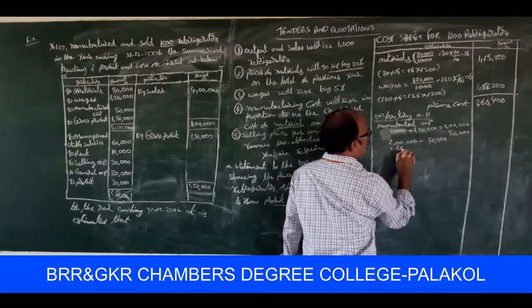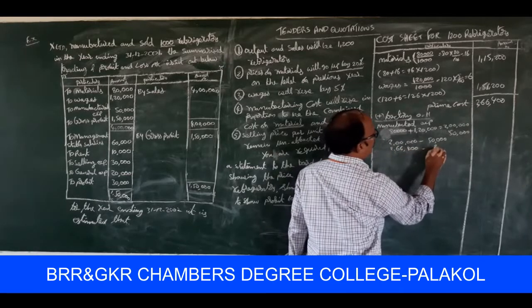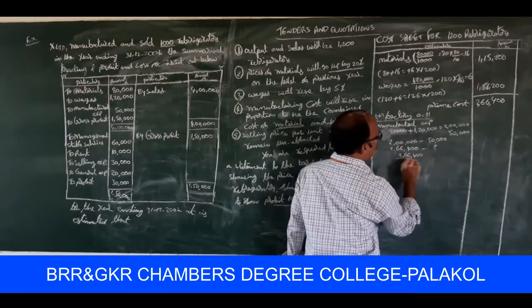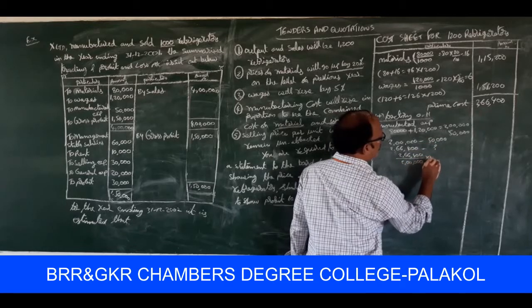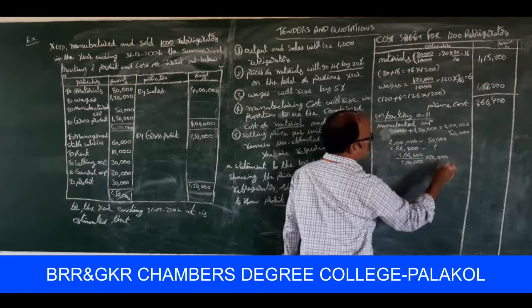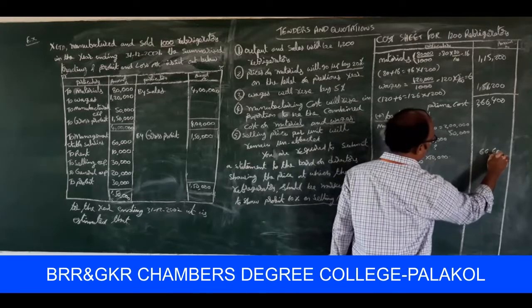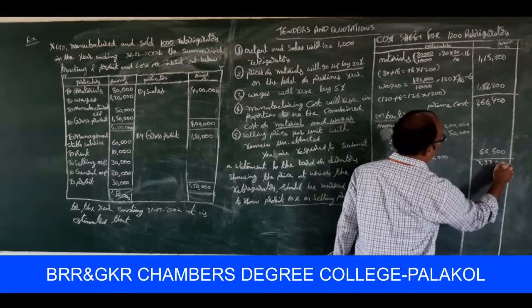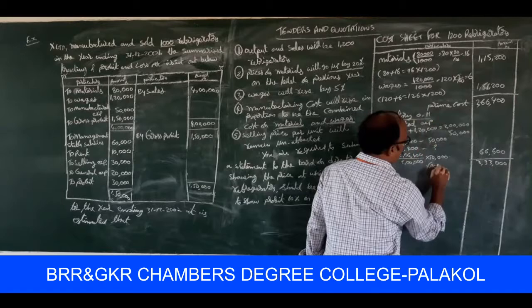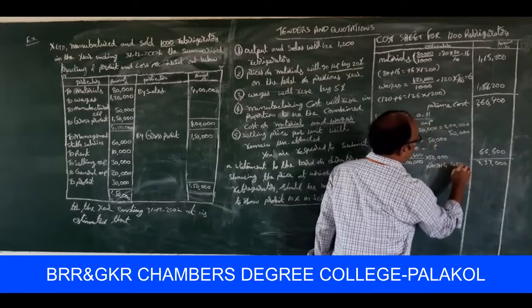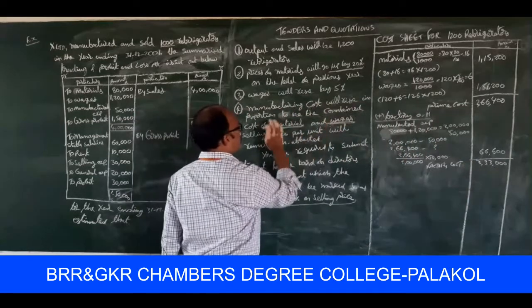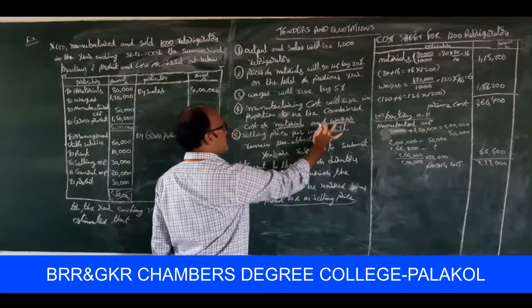For 2,66,400, the manufacturing expenses are how much? 2,66,400 by 2 lakhs into 50,000 is equal to 66,600. So 3,33,000 is to be treated as factory cost. Once again, the manufacturing cost will rise in proportion to the combined cost of materials and wages.